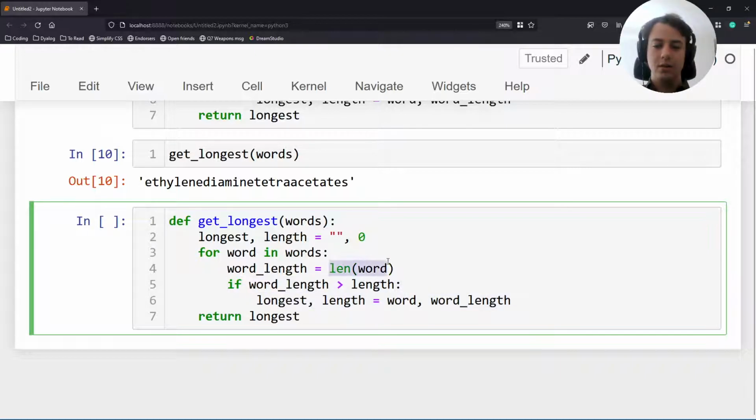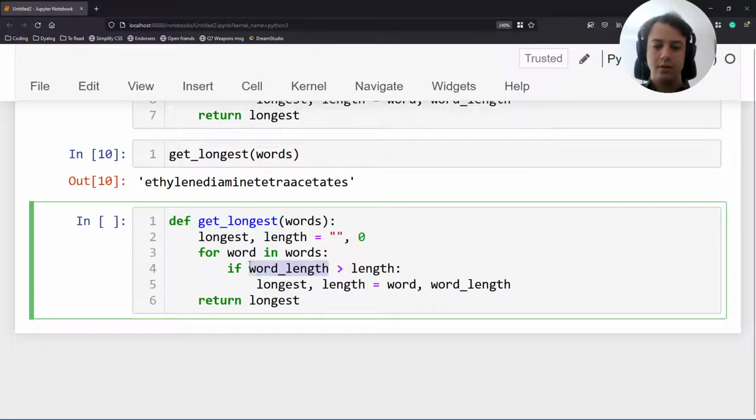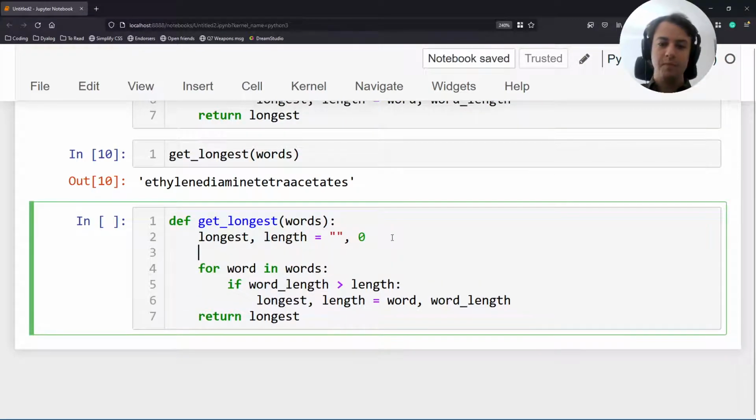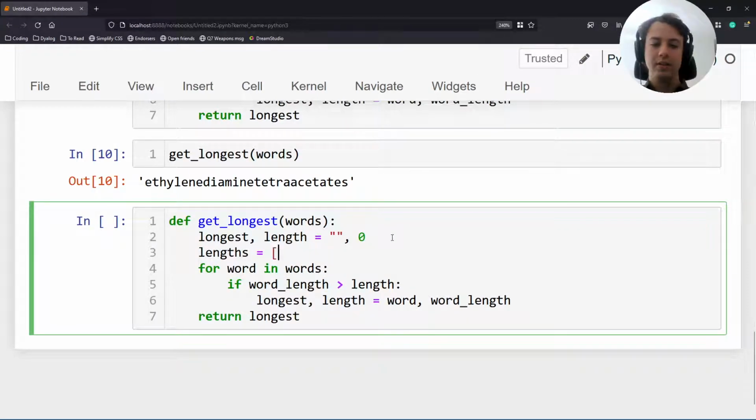Now, obviously, what you could do is get rid of this, right? And you can just compute this twice. But I'm not a fan of doing too much work repeatedly, and computing the length twice, for some reason, I don't think is elegant. So another alternative is you can actually pre-compute all of the lengths,